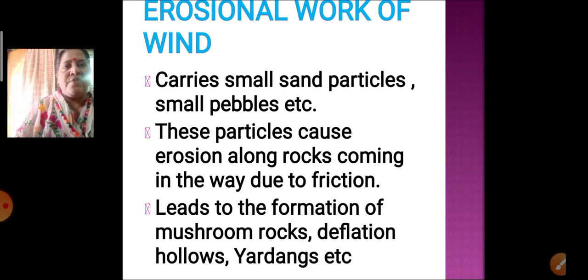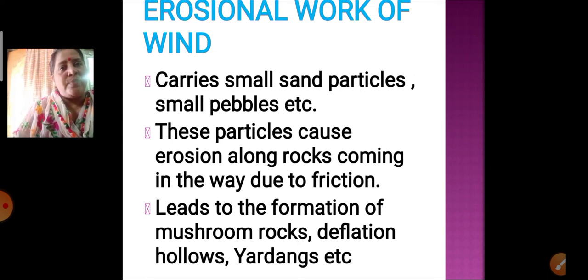As we have learned in the previous part, the wind transports the weathered material from one place to the other. What is that weathered material consisting of? It consists of sand particles and small pebbles, all of which are carried away from one place to the other with the help of wind.